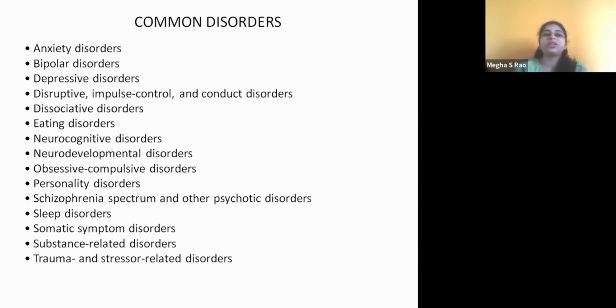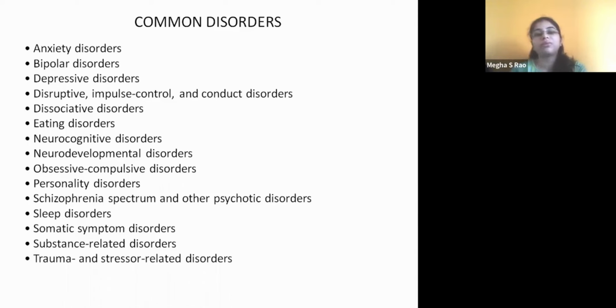And these are the common disorders which we see when it comes to the pathology part. Anxiety disorders: the child might be scared. It could be social, right? The child cannot speak in front of a huge audience or in front of their classmates, or they may fear dogs, phobia and all of that. Sometimes when the child is too anxious, you may see them stuttering or stammering, right? They may not be able to communicate properly.